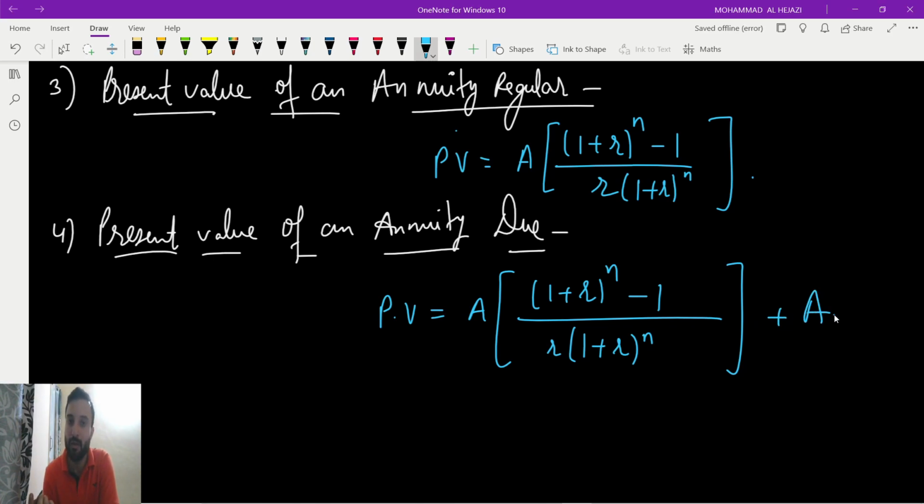Okay, this is the formula, but only one change, guys. Present value of annuity due means whatever the time is given, we have to take 1 year less, n minus 1 time. That's it.